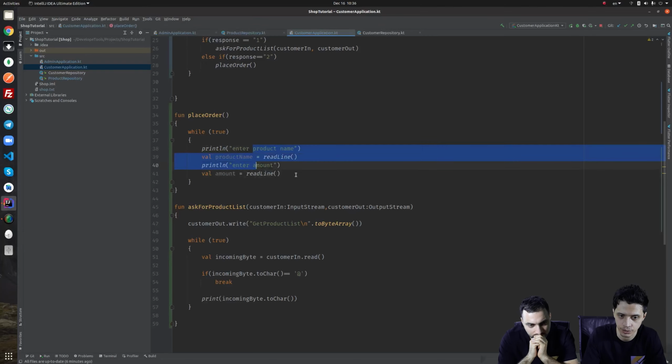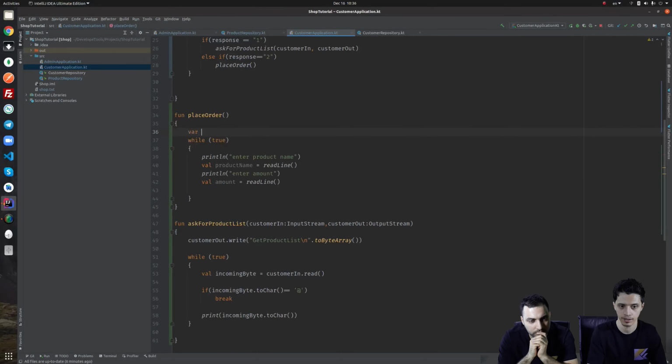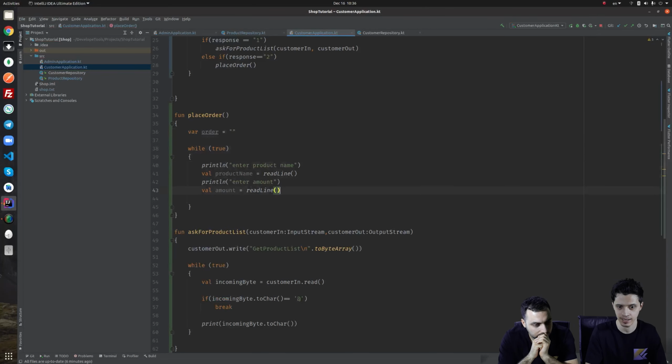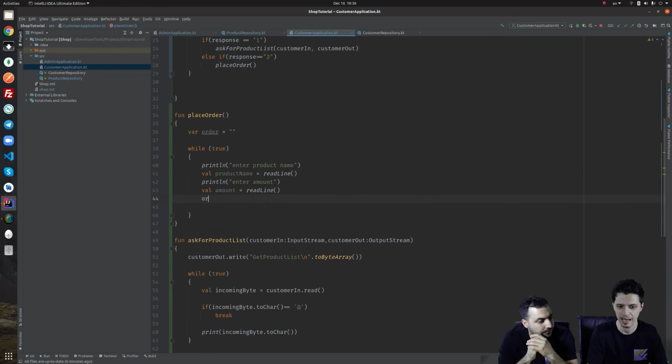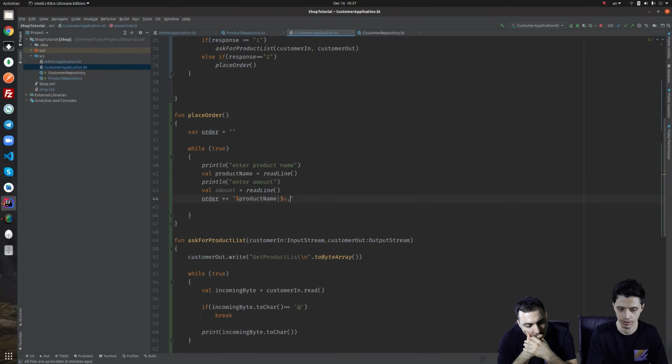After taking these two, first we have to have this var order, which is an empty string, and then after taking the product name and amount, we just simply append to this string the product name, for example this pipe, and the amount itself, not product amount.